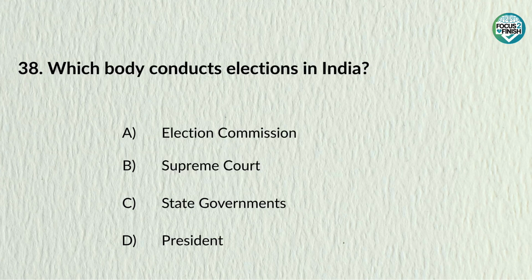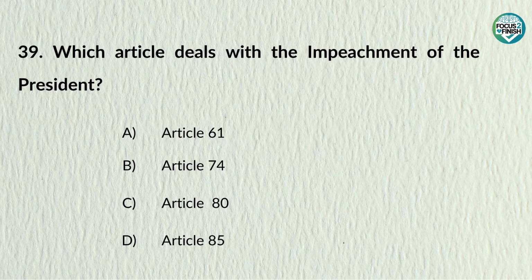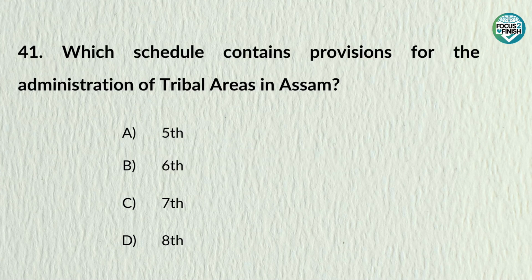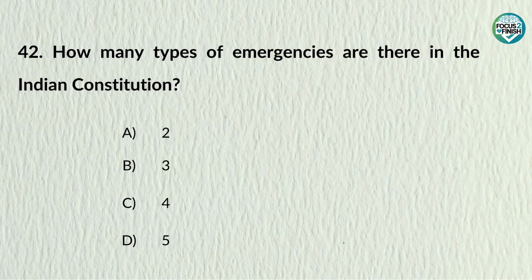Answer: USA. Which body conducts elections in India? Answer: Election Commission. Which article deals with the impeachment of the President? Answer: Article 61. Who has the power to make laws on Union list? Answer: Parliament. Which schedule contains provisions for administration of tribal areas in Assam? Answer: 6th schedule. How many types of emergencies are there in the Indian Constitution?